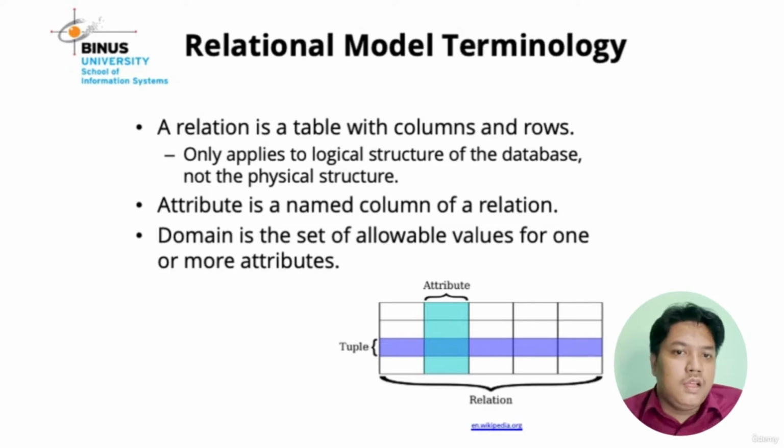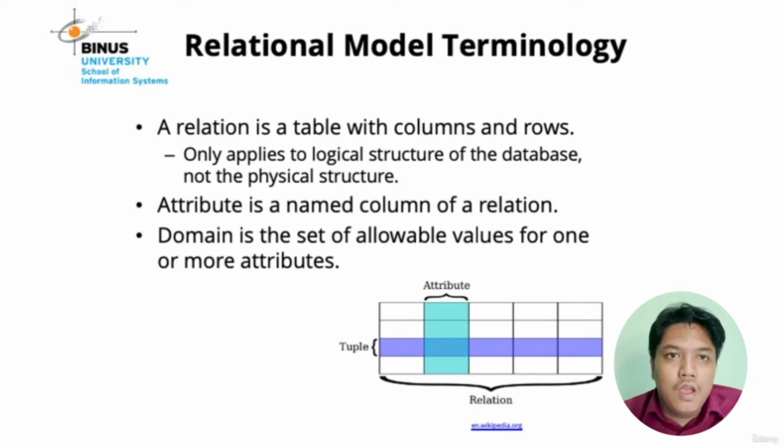Next, domain. What is the meaning of domain? Domain is the set of allowable values for one or more attributes. Maybe I will give you an example for relation. The relation is like a student relation, and the attributes for the student relation are student ID, student name, student gender, student address, and so on. And the domain is the set of all allowable values.